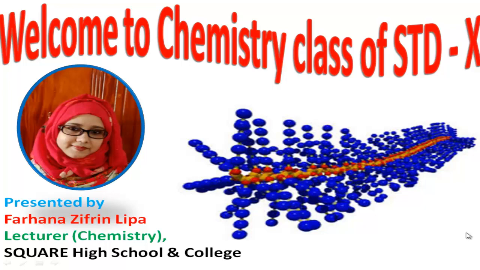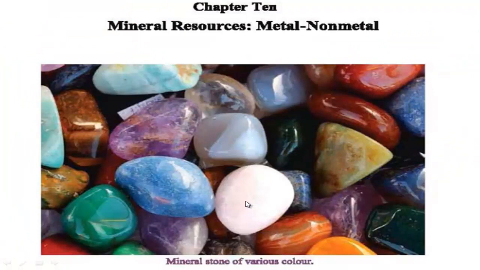Today I will start a new chapter from your chemistry book, and that is chapter 10, Mineral Resources, Metal-Nonmetal. Mainly in this chapter there is a description of the extraction process of different elements.